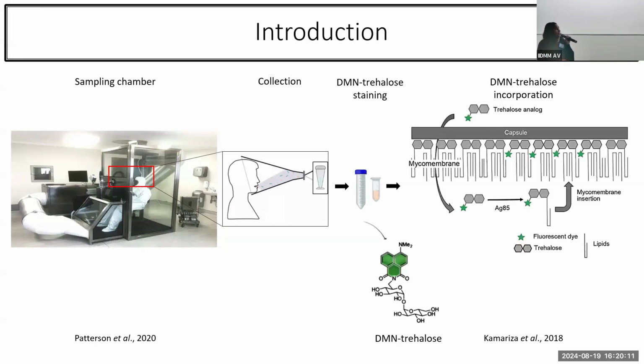Once these aerosols are collected, they are stained with a cell wall probe called trehalose. Trehalose is a fluorescent probe that gets incorporated into the mycomembrane via the antigen 85 complex, and it also enables us to detect viable organisms.